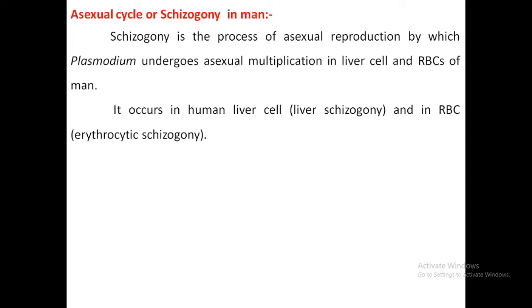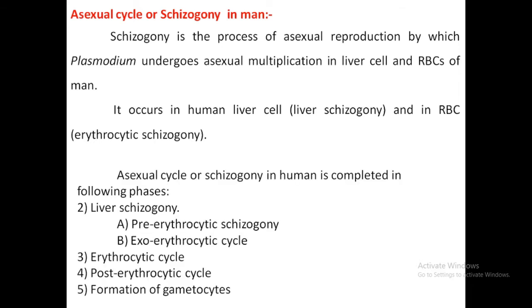Schizogony is the process of asexual reproduction by which Plasmodium undergoes asexual multiplication in the liver cell and RBC of man. It occurs in the human liver cell, which is called the liver schizogony, and in RBC, which is called the erythrocytic schizogony. So simply these are the stages. First is the liver schizogony, which is divided into the pre-erythrocytic schizogony and exo-erythrocytic schizogony.